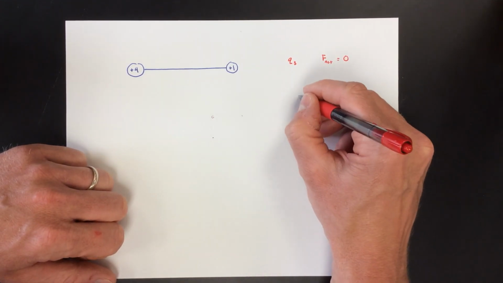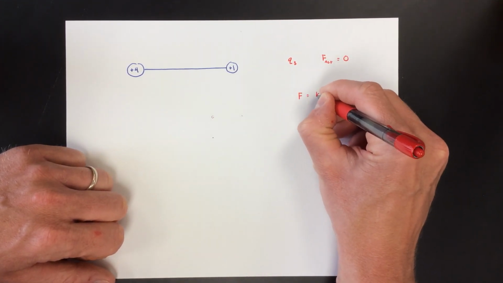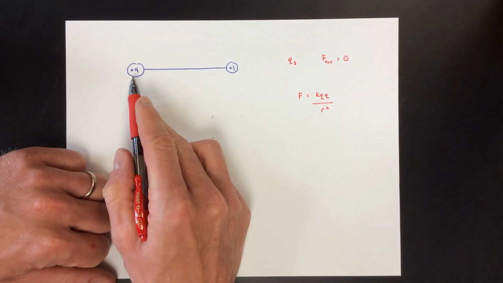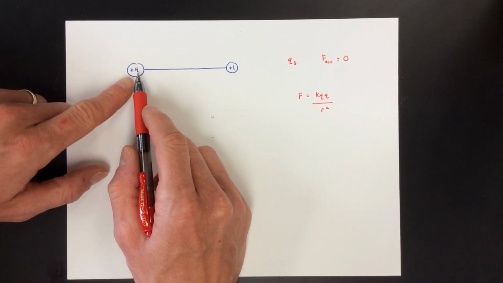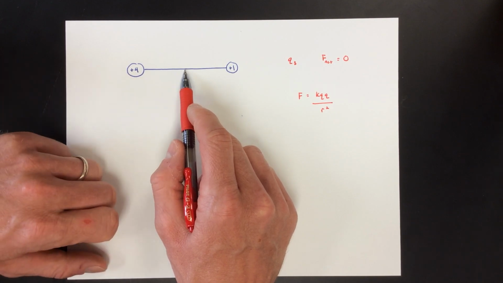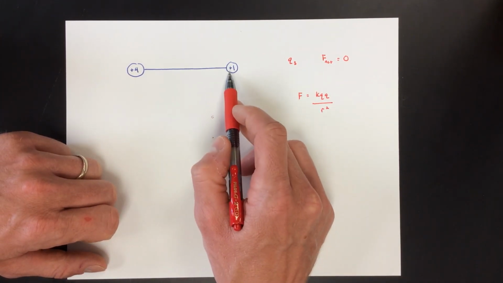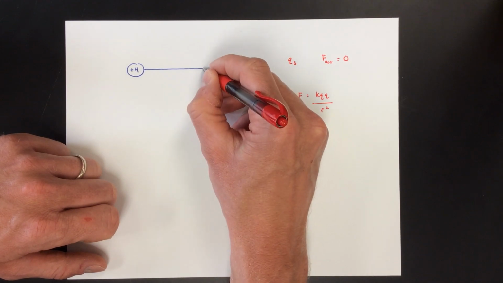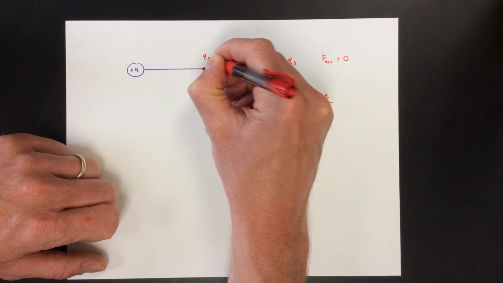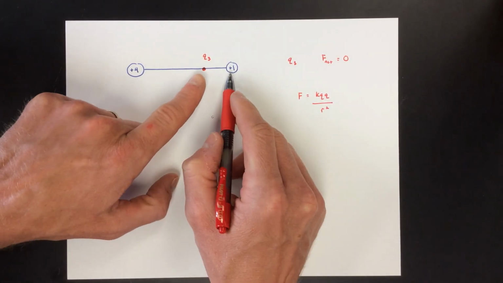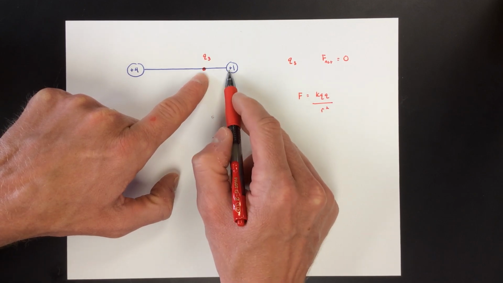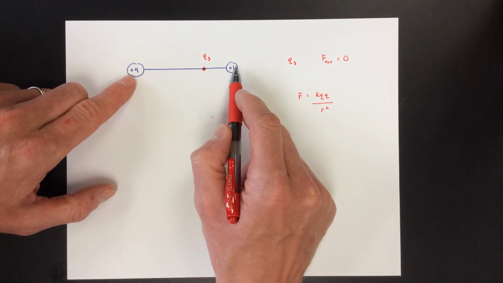If you think of the magnitude of the electric force, it's K Q Q over R squared. So if this charge is always going to apply a bigger force to my third charge than this one, if they're the same distance, what happens if I make it closer to this one? When you think about it, if I put my third charge right about there, Q3, and this is a positive charge, this force is going to repel it, and this force is going to repel it.